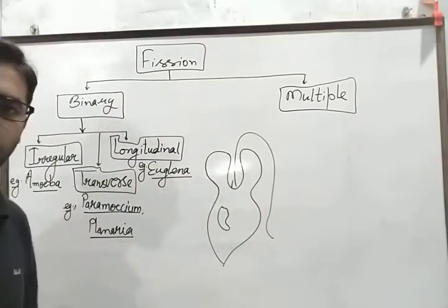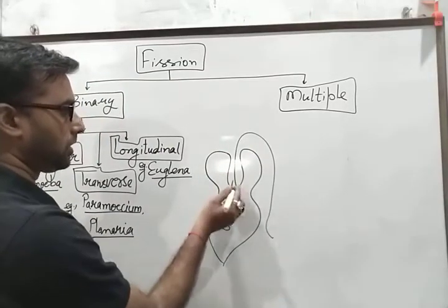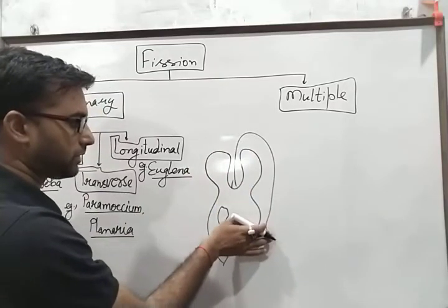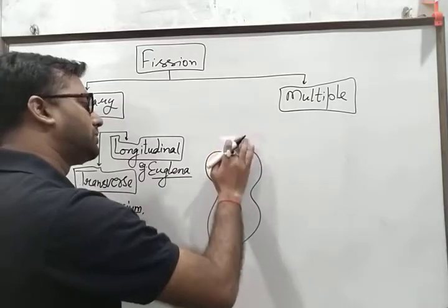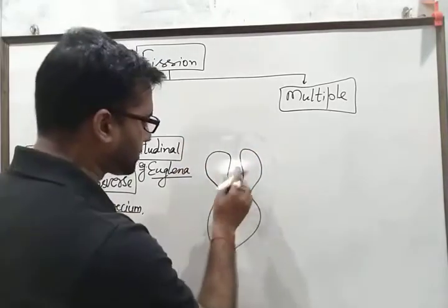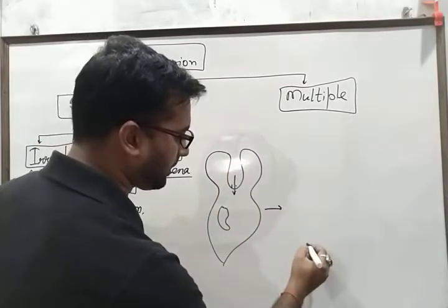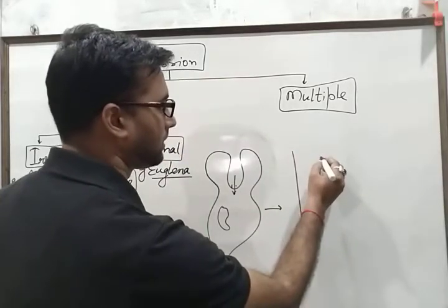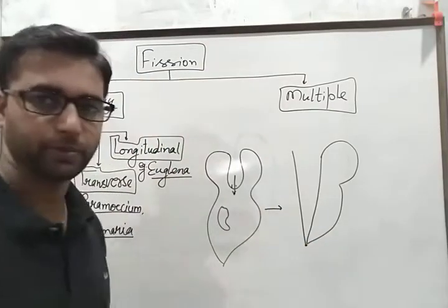This is Euglena. Now what happens is that the apical notch, or groove, is going to be deepened, and in the very first step the flagellum is shed off, and then this portion starts deepening and eventually reaches up to this point.